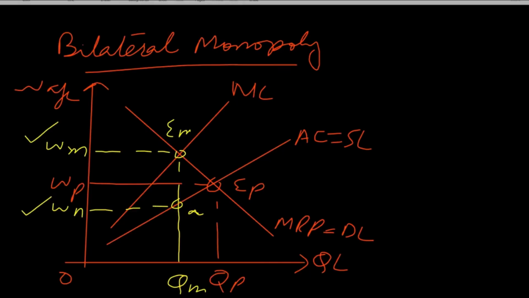Since there is a single seller and single employer of labor, negotiation will take place between them, and the party which has more negotiation power will be the winner. If the monopoly trade union has more negotiation power, then it will set the wage rate equal to WM or nearer to WM. However, if the monopsony employer is more powerful, then it will set the wage rate equal to WN or near to WN. Which party will have more negotiation power? It depends upon the circumstances of the market.